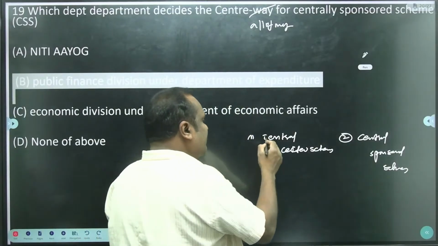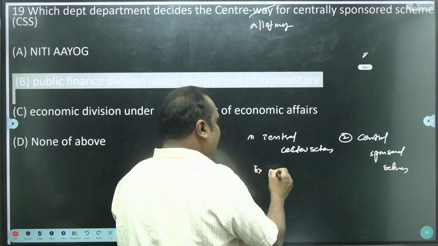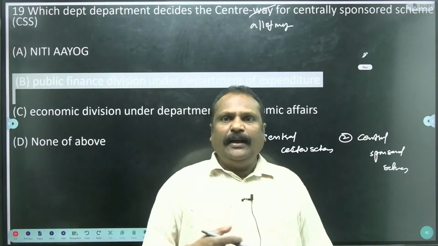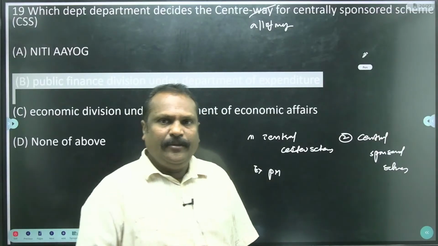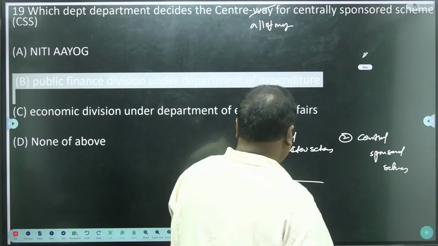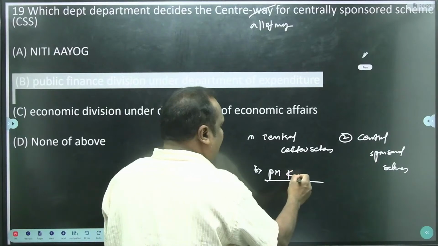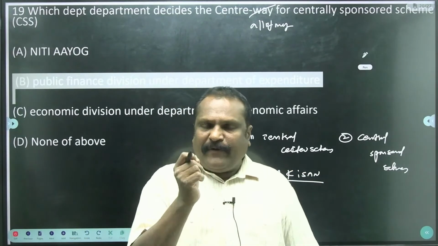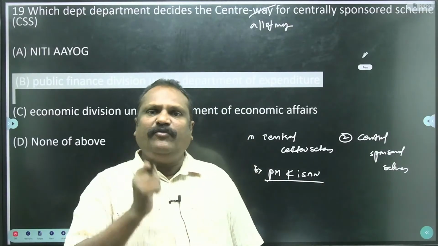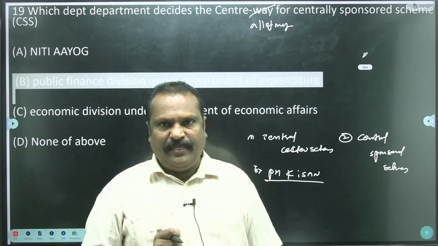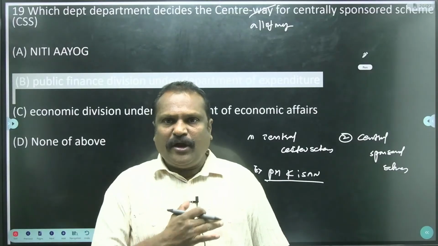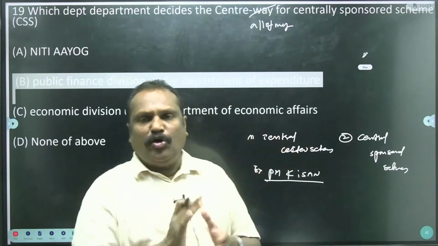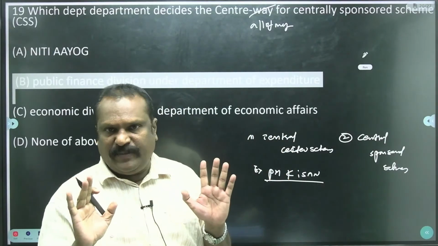Central sector schemes, for example, the PM Kisan agriculture scheme, because agricultural financial assistance is given to the farmer by the central government. This is a program designed by the central government. The total fund is given by the central government, with no relation to the state government.